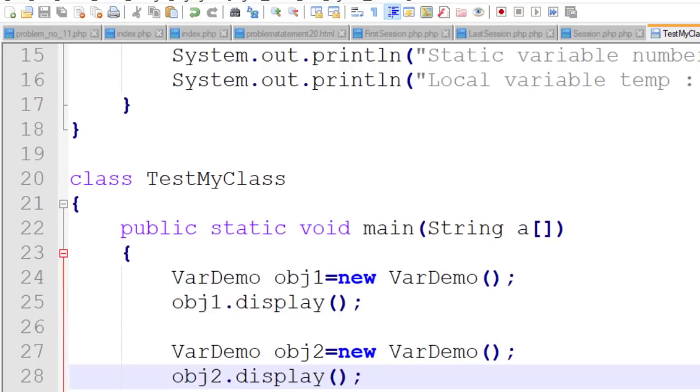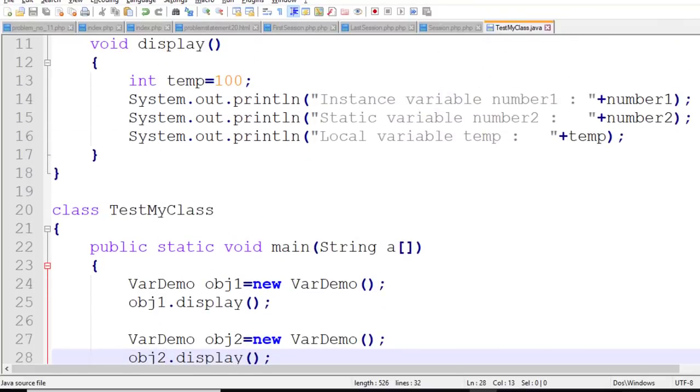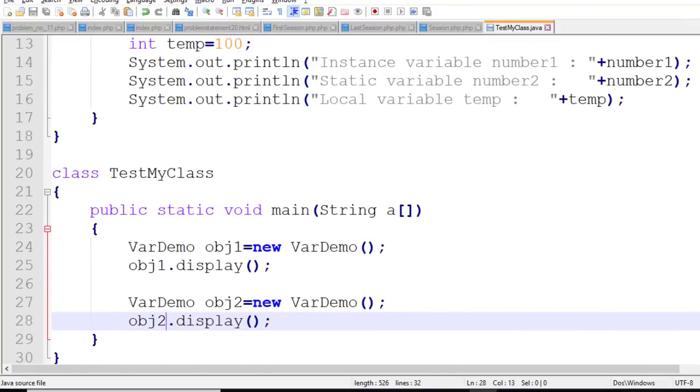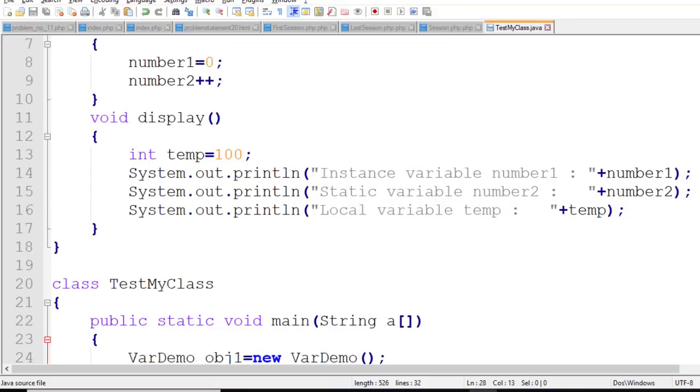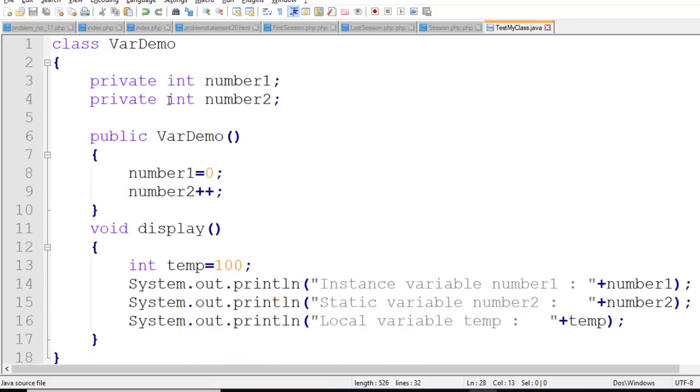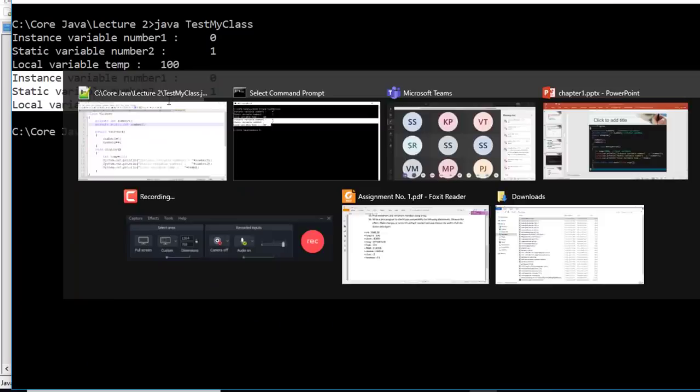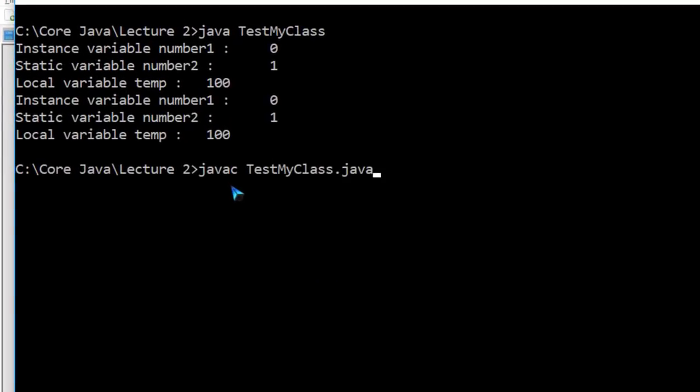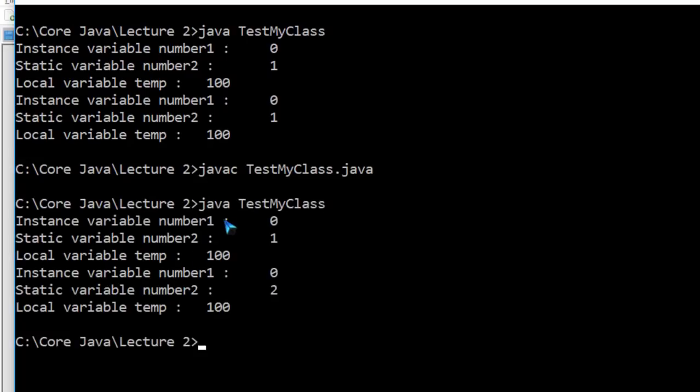So I will do one thing. Sorry, this is not declared as static. Okay, I will now declare it as static. Now check the output, same program, compile it and test it. Now number 1 is still 0, and the local variable temp is 0, this is 0, now it is 2. Now for the static variable, what is the previous value? It is 1, and it is incremented by 1, so now it is 2, and it's 100 for the local variable.